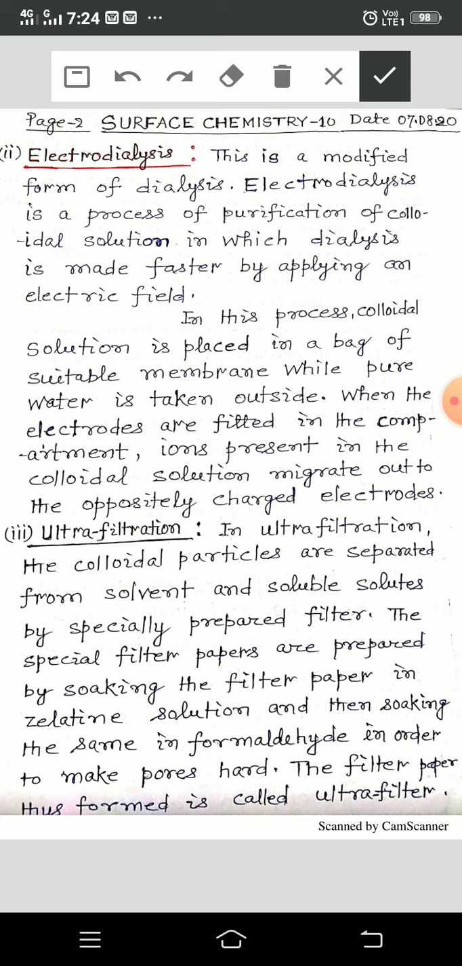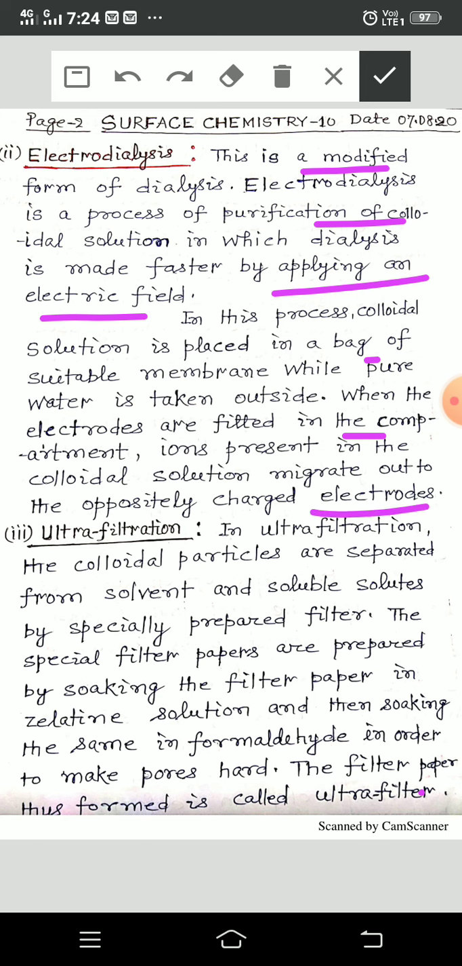Now, on the next page, electrodialysis. This is an advanced and improved method of dialysis. This is a modified form of dialysis. Electrodialysis is a process of purification of colloidal solution in which dialysis is made faster by applying an electric field. In this process, the colloidal solution is placed in a bag of suitable membrane while pure water is taken outside. When the electrodes are fitted in the compartment, ions present in the colloidal solution migrate out to the oppositely charged electrodes.